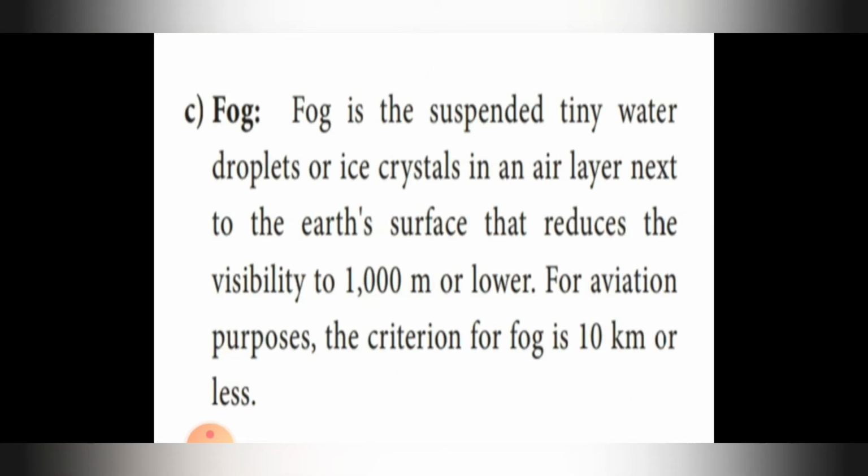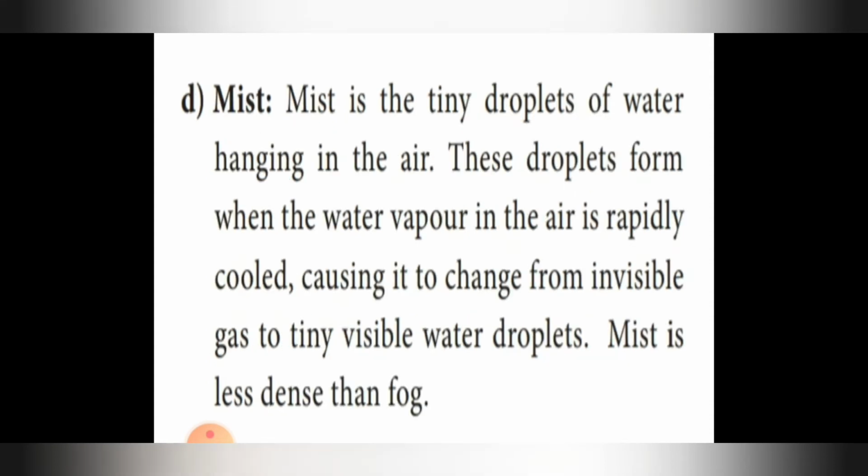Next comes fog. Fog is suspended tiny water droplets or ice crystals in an air layer next to the earth's surface that reduces the visibility to 1000 meters or lower. For aviation purposes, the criterion for fog is 10 km or less.